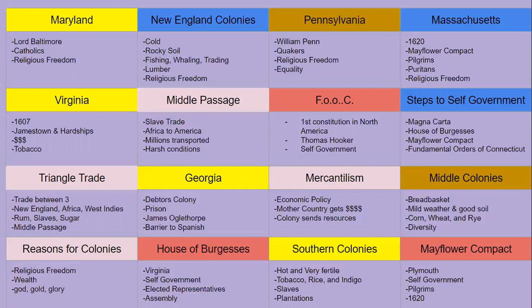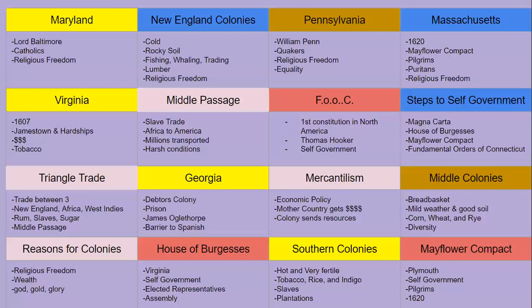The triangle trade. Trade between three areas. That would be the Americas, Africa, and of course, the Americas. We're going to see the Middle Passage, rum, slaves, sugar being transported from this area. The triangle trade is very important because, especially in England, it is going to lead to the rise of that empire. They're going to grow, they're going to expand.